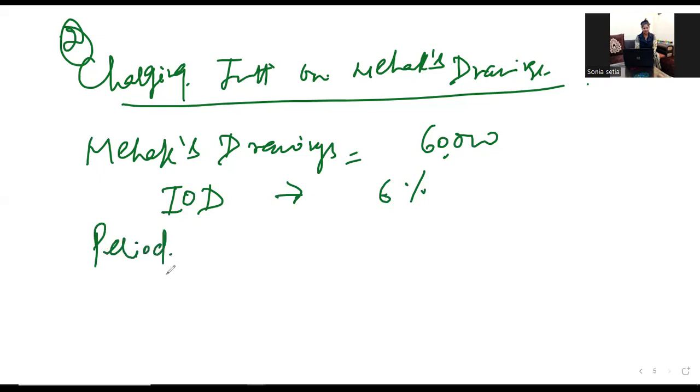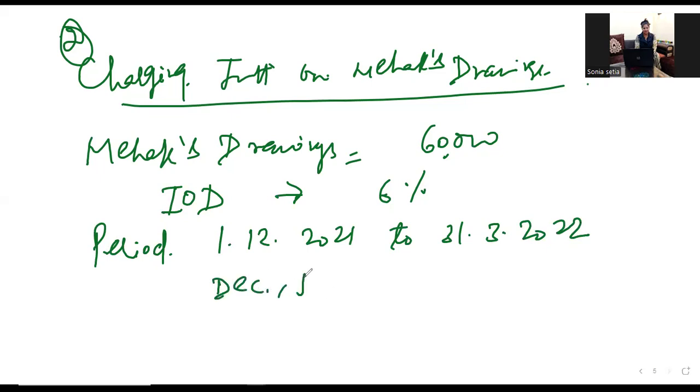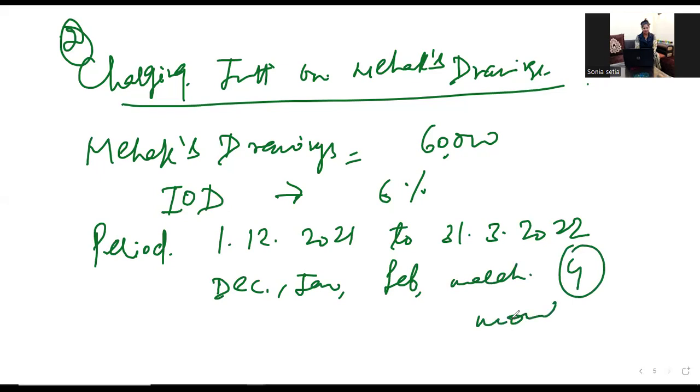because Mehak ने कब withdraw किया? On 1st December. So 1/12/2021 to 31 March 2022. So how many months? You can count the months. December, Jan, Feb, and March. 4 months, right?